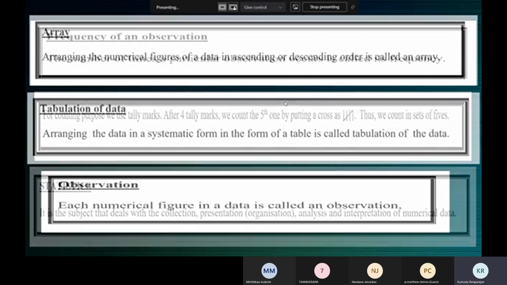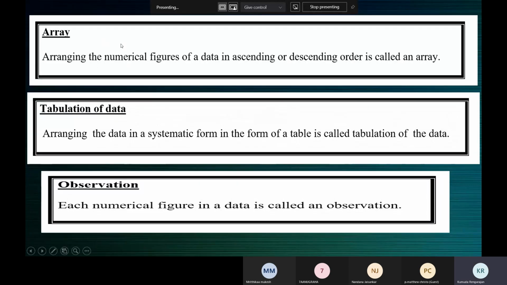Now, what is an array? So you have some numbers in data, right? When you have some data, that means you have some numbers in front of you. Now, when you arrange these numerical figures in the ascending or descending order, it's called an array. Array is basically arranging the numbers in the data. In the data, the numerical figures are not in any particular order. You've just collected its raw data, right?